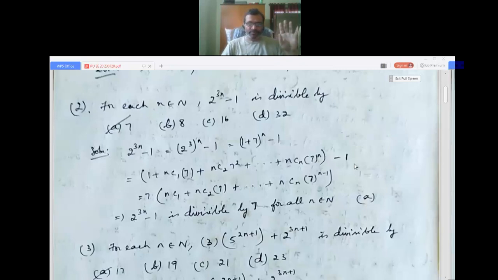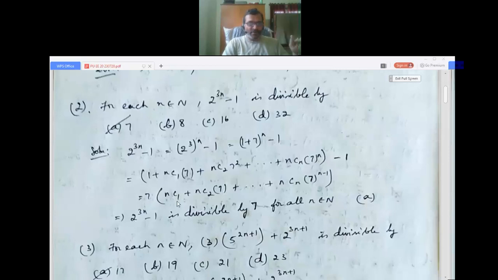That's the binomial theorem; I have taken 2-3 sessions in binomial theorem where I have solved problems. Now 1 and minus 1 cancel, and 7 is common. So I get nC1 plus nC2 into 7 plus up to nCn into 7 power n minus 1. These are all constants, 7 into some multiple, so these are multiples of 7.